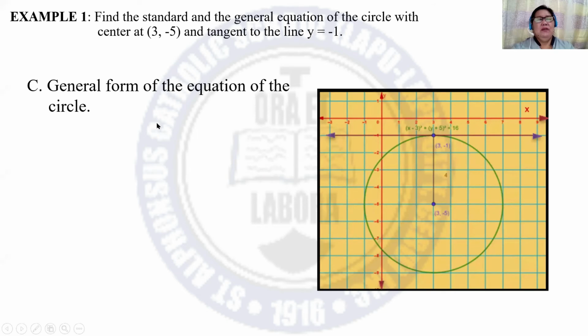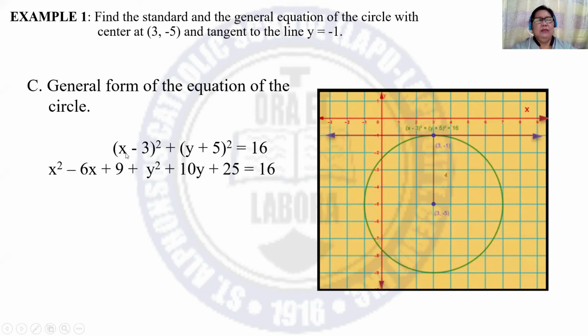Next, for the general form of the equation of the circle, just copy the standard form of the equation of the circle. Expand the square of x minus 3. That is, x times x is x squared. x times negative 3 is negative 3, then times 2, negative 6x. The square of negative 3 is positive 9.